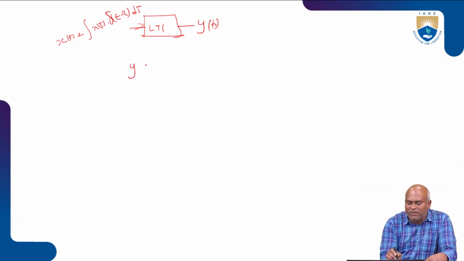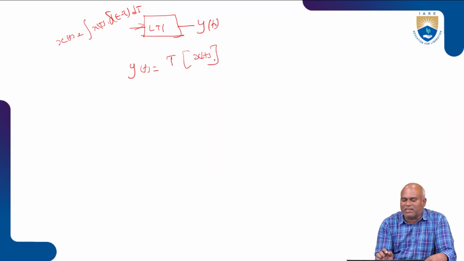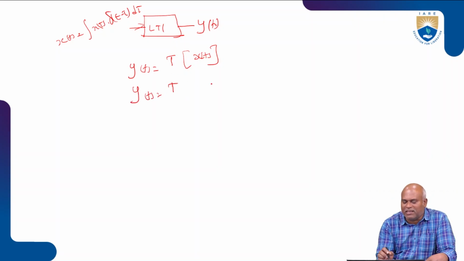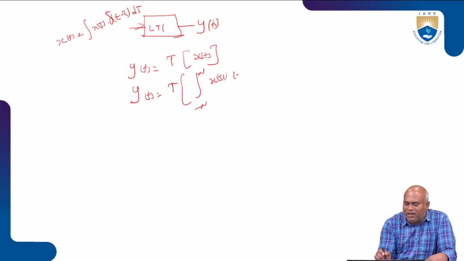We know y of t is equal to T of x of t, where T is represented as the system function. So y of t is T of the integration from minus infinity to plus infinity of x of tau delta of t minus tau d tau.